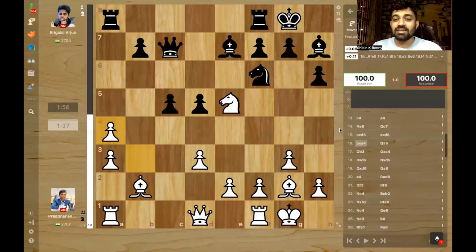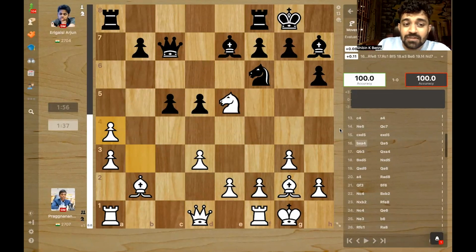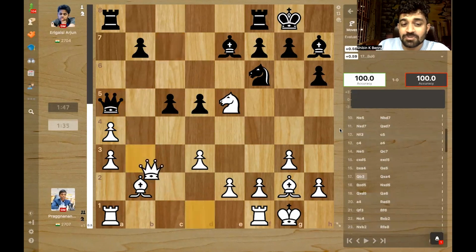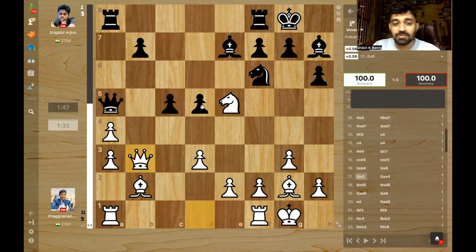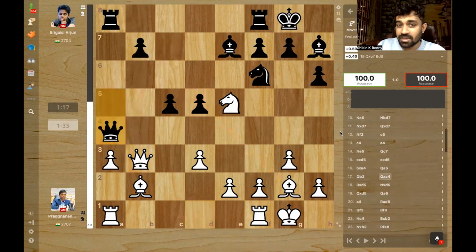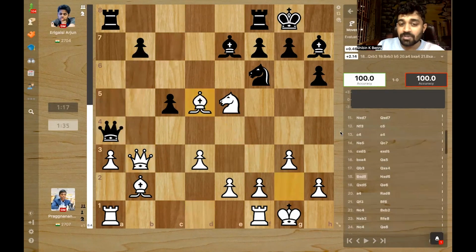So in the blitz game, which was a very exciting affair, Arjun played queen a5. He did not see Pragg's next move. So Pragg got an advantage after queen b3 because he's hitting d5 and he's hitting b7. Arjun had sacrificed a pawn here to break up Pragg's pawn structure, but Pragg is getting a pawn. So here queen takes a4, getting back the pawn, but then bishop d5 and Pragg is up a pawn.